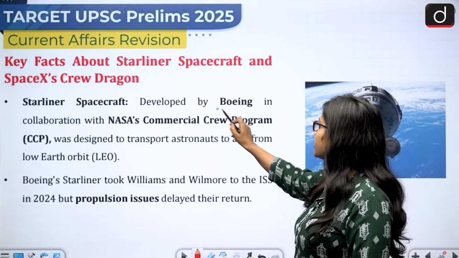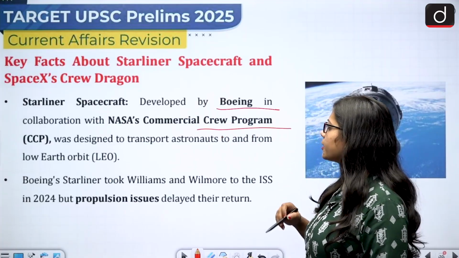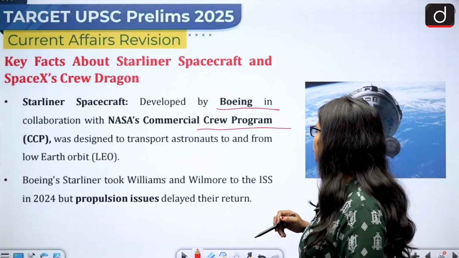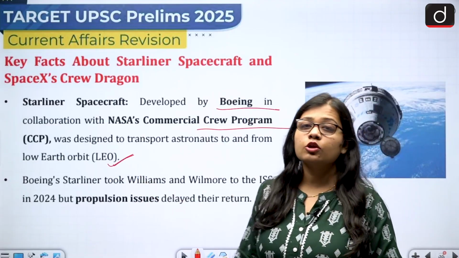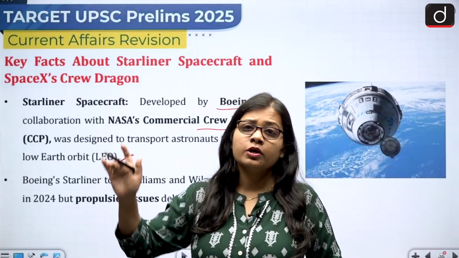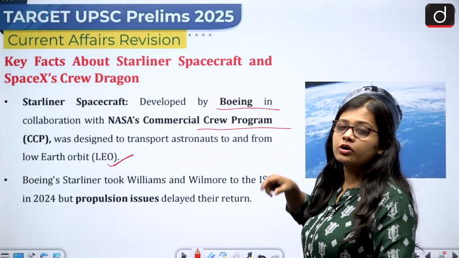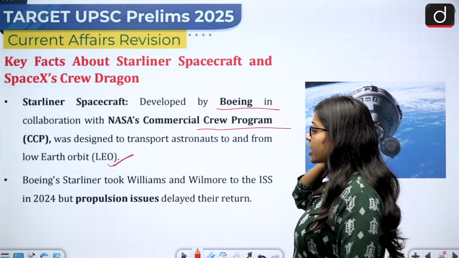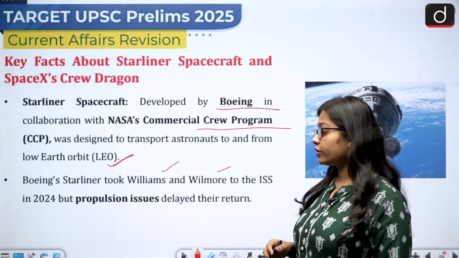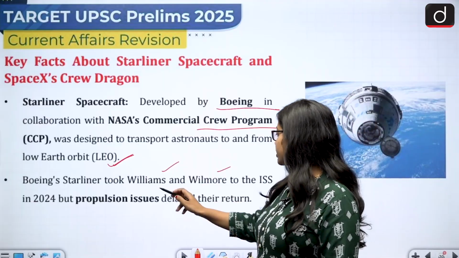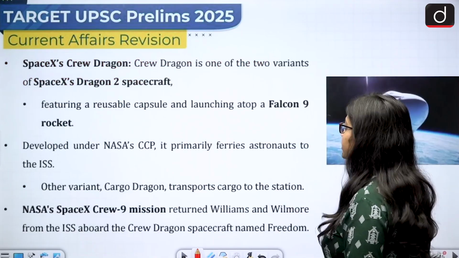It was developed by Boeing in collaboration with NASA's Commercial Crew Program and was designed to transport astronauts to and from low Earth orbit. Now, when we talk about low Earth orbit, it is from 200 kilometers to 2000 kilometers. So that is the range of low Earth orbit. Boeing Starliner took Sunita Williams and Butch Wilmore to the ISS in 2024, but propulsion issues delayed their return and they could not come back to Earth on time.